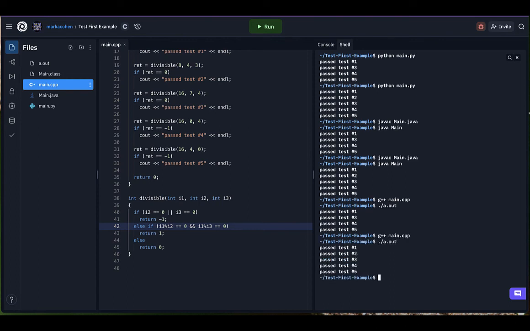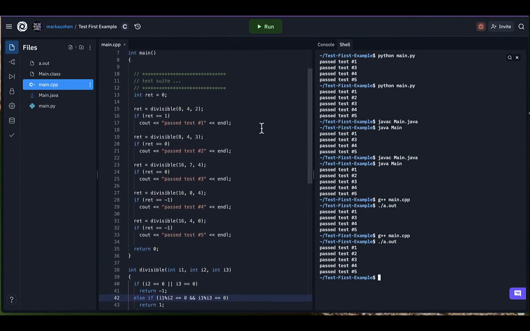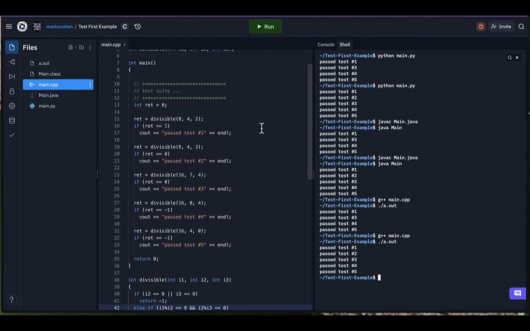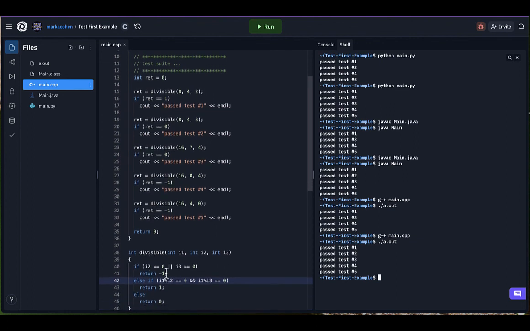So now that you've seen this, I strongly recommend that in your next assignment or exercises, you try and write some tests to test the function you're trying to create, or the class that you're trying to create, or whatever it is you're being asked to do. Write some tests first. You won't be able to run those tests yet, but you can certainly write them. Try and write as many tests as you can and be as thorough as you can. Then write the function or class or whatever it is you're trying to build and run it against the tests.